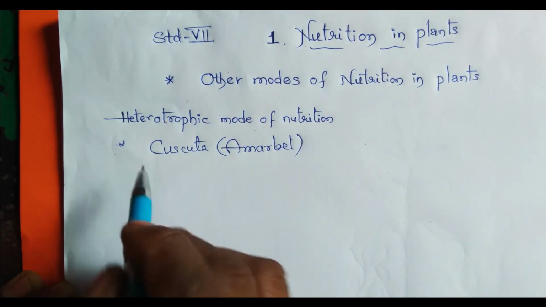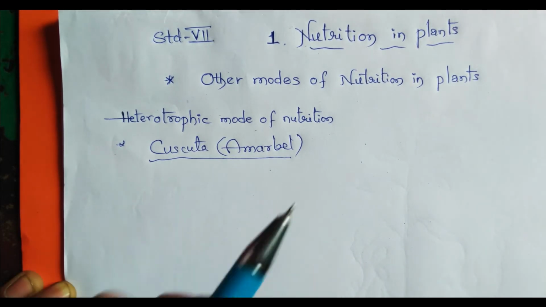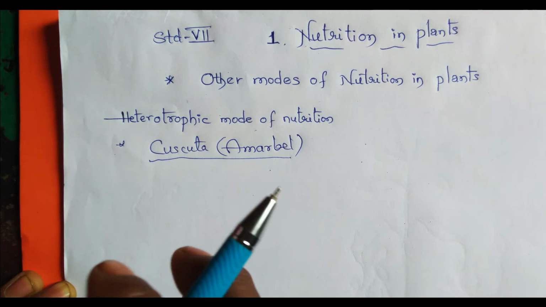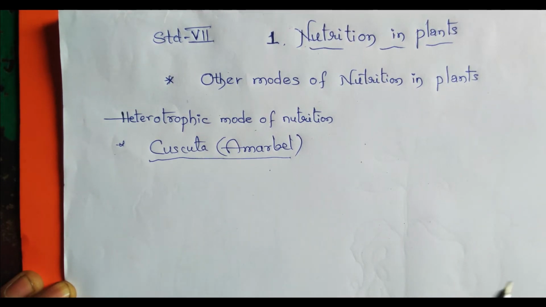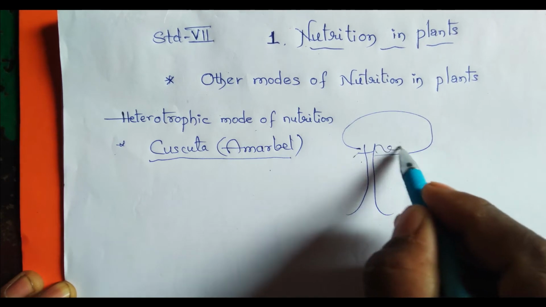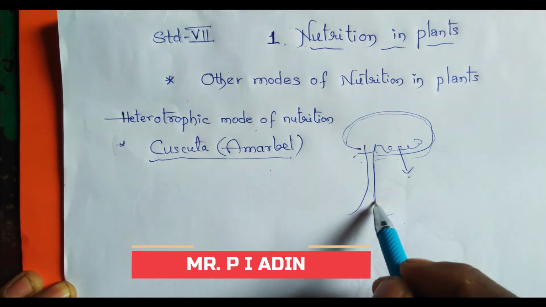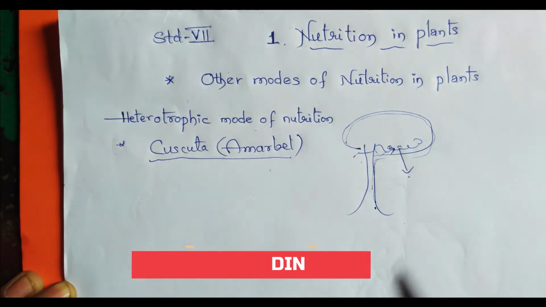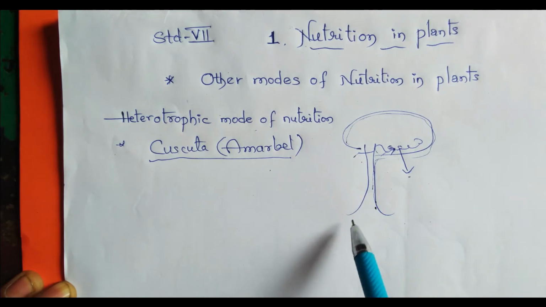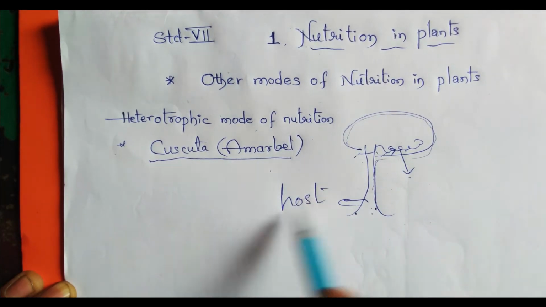It does not have chlorophyll. It takes ready-made food from the plant on which it climbs, meaning it climbs the tree. This is called cuscuta, and the tree gives nutrition to the cuscuta plant. The tree which provides the nutrition to cuscuta is called the host tree.